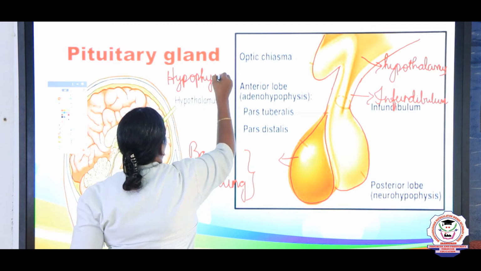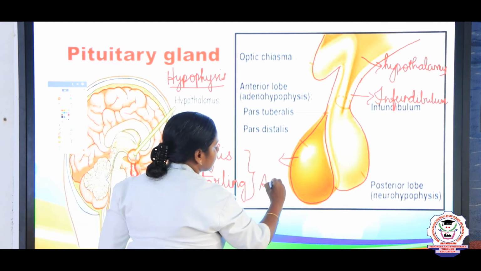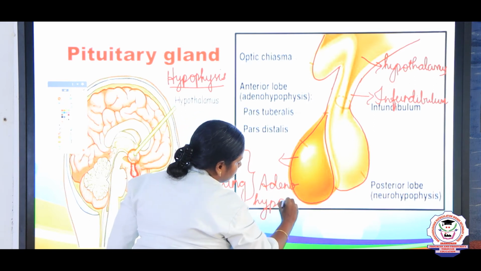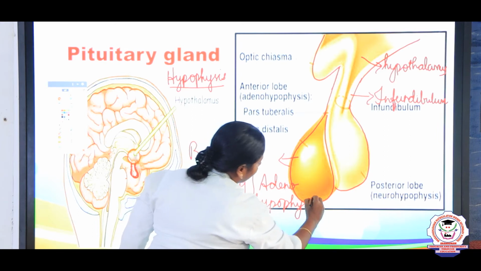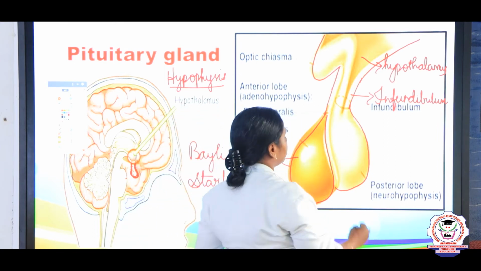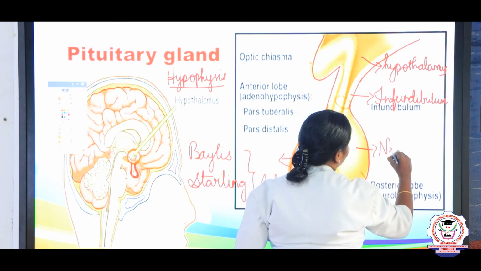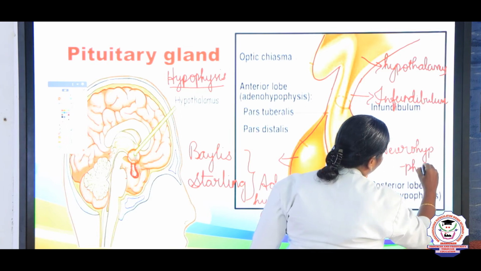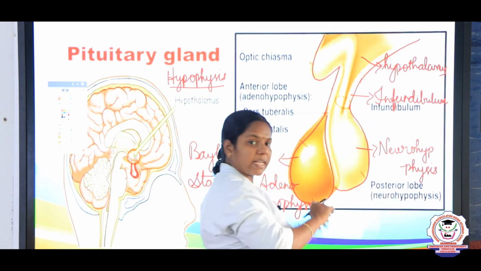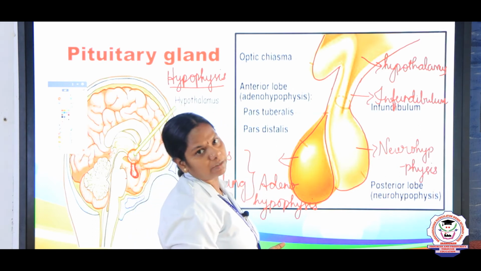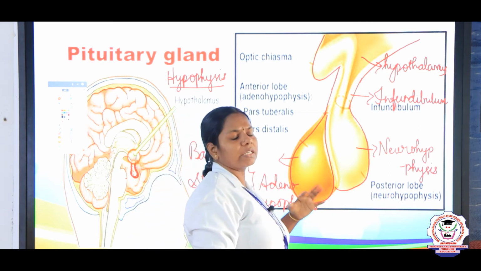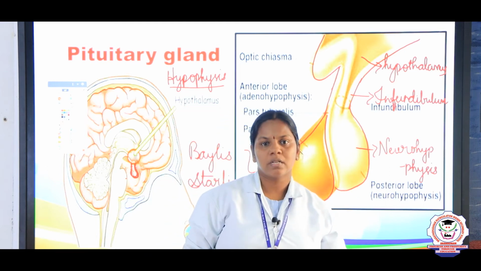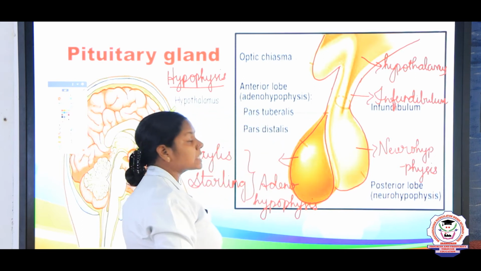So the anterior pituitary is called adenohypophysis. And then the posterior lobe of the pituitary, we call it neurohypophysis. These two lobes are different in their function. They secrete different hormones and perform different functions. So this pituitary controls all the secretions of other glands. Hence this pituitary is called the master gland.